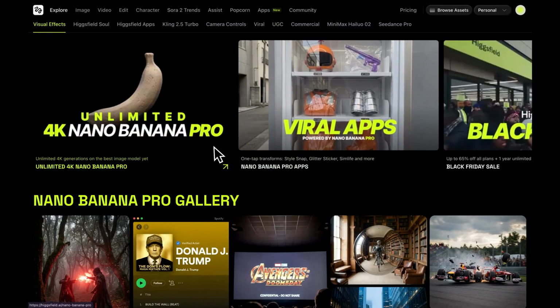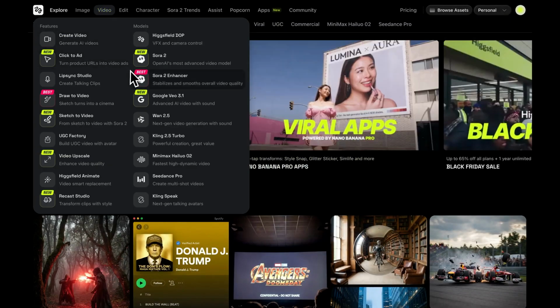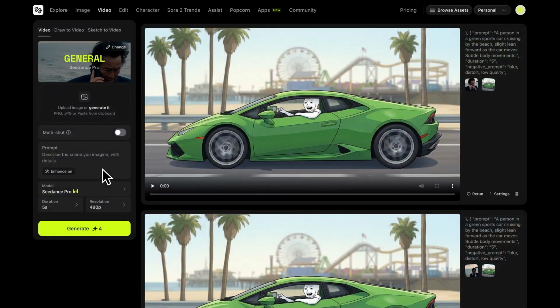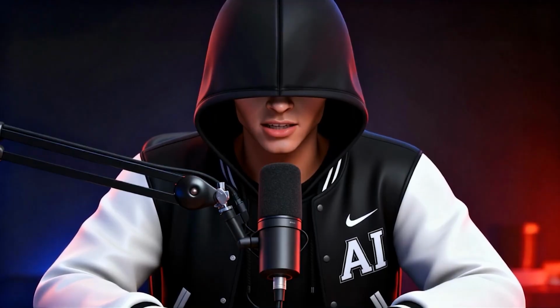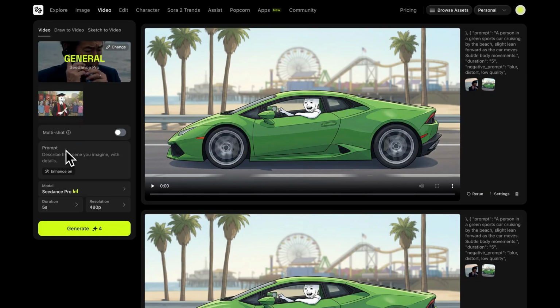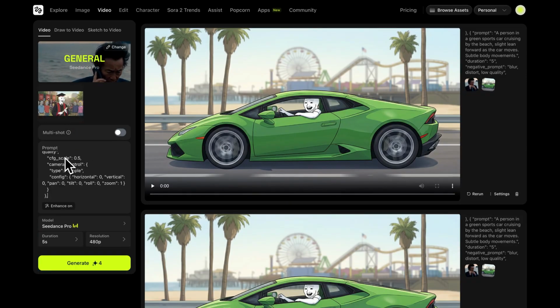Now in Higgsfield, go to the video section and look for the Seedance Pro model. In our opinion, this is the best model for creating 2D animations, and you'll see why in a second. First, upload your reference image as the first frame, paste in the JSON prompt, make sure Enhance is turned off, set your duration depending on what you need, change the resolution to 1080p, and click Generate.